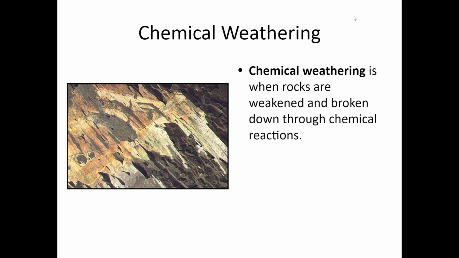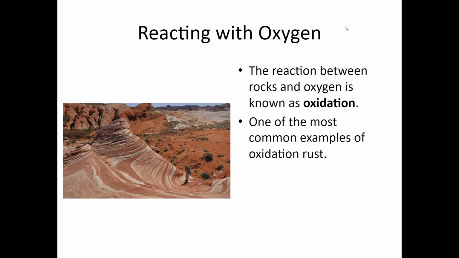Chemical weathering. Chemical weathering is when rocks are weakened and broken down through chemical reactions. The reaction between rocks and oxygen is known as oxidation. One of the most common examples of oxidation is rust.